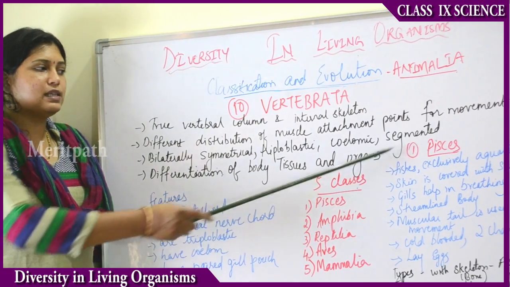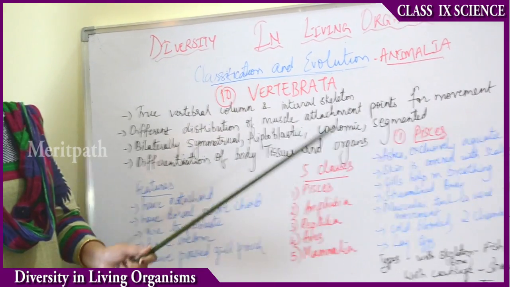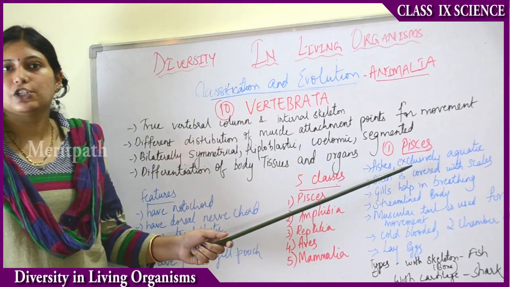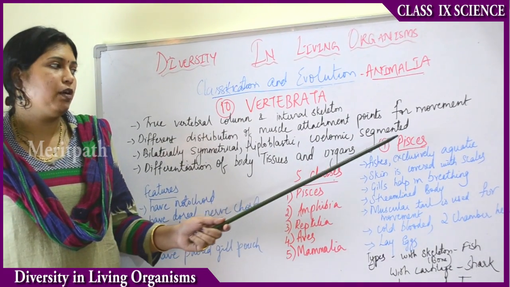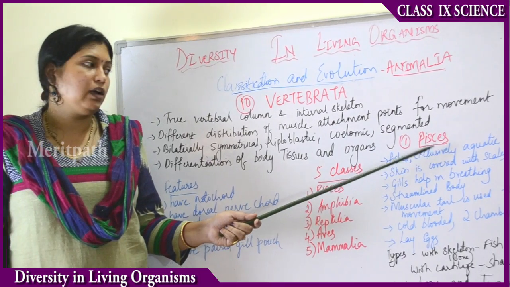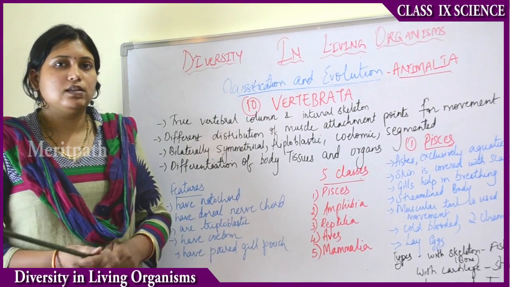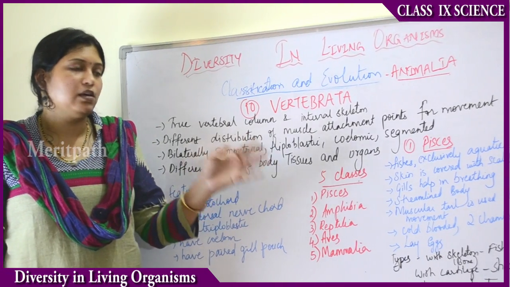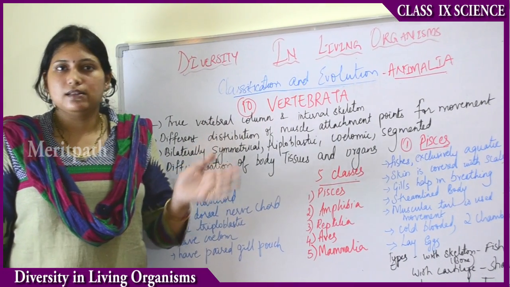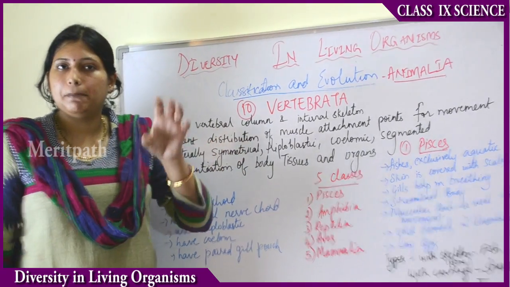So coming to Pisces, what comes under Pisces? Pisces is also a sun sign, right? Everybody knows Pisces is a sun sign. People born from Feb 20 to March 20 come under Pisces. And the symbol of the sun sign is fishes. People having the sun sign Pisces always have the symbol of a fish.